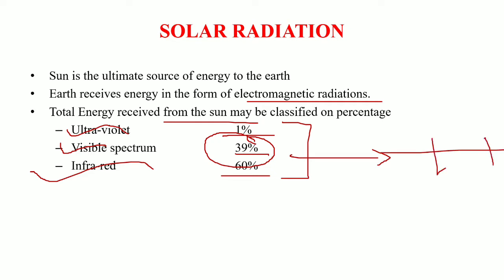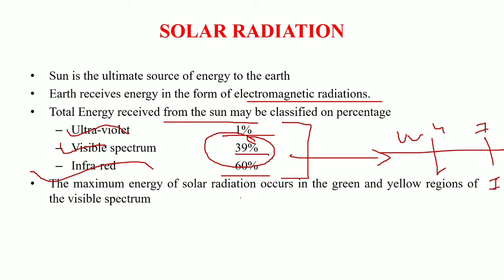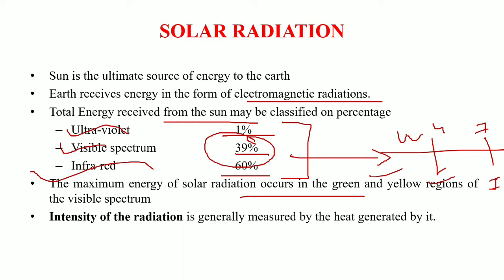Okay, so it ranges from 400 to 700 millimicrons, and below this range will be the ultraviolet radiations, and above this range will be the infrared radiations. Okay, so the maximum amount of the solar radiation occurs in the green and the yellow regions of the visible spectrum, and the intensity of solar radiation is generally measured by the heat generated by it.